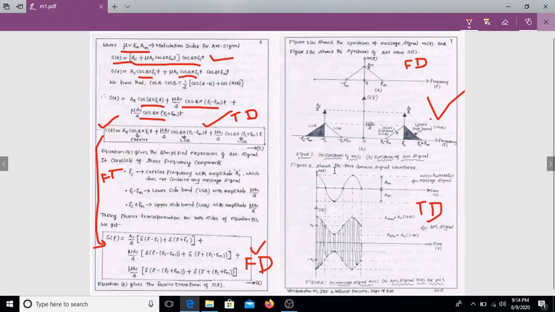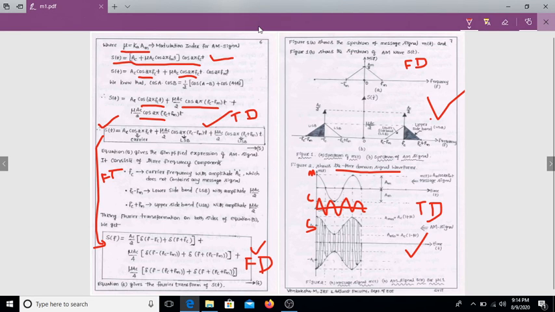Here the time domain signal waveform is a sine wave message signal. Converting here, one more signal we get, that is the carrier signal. This is the m of t, this is the c of t carrier signal, and this is the s of t AM wave. When you combine the message signal and carrier signal, the AM wave is obtained.